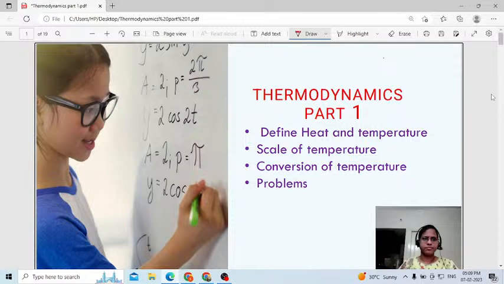Up to here we discussed thermodynamics, very basic: what is meant by the difference between heat and temperature, then scales of temperature, even conversion of temperature, and also problems.